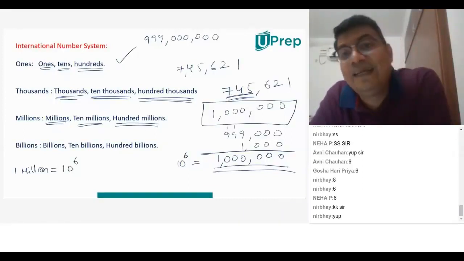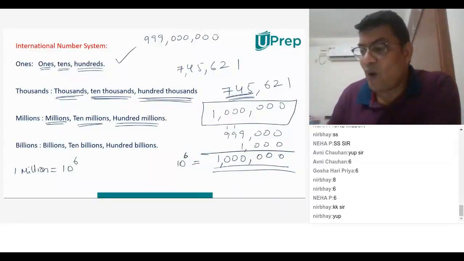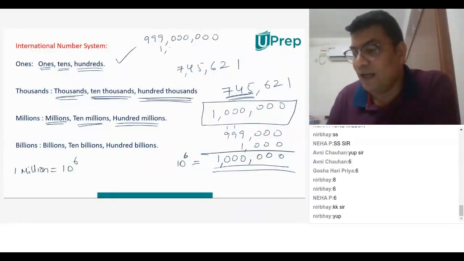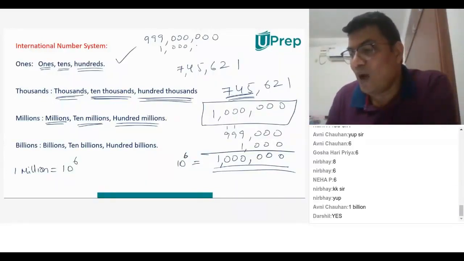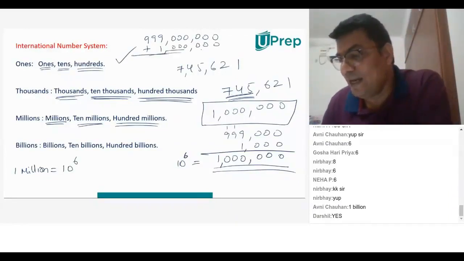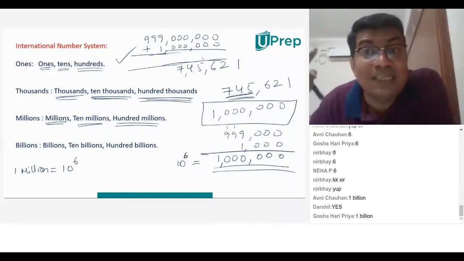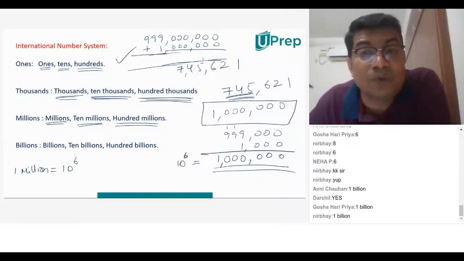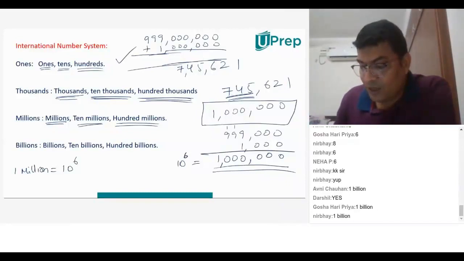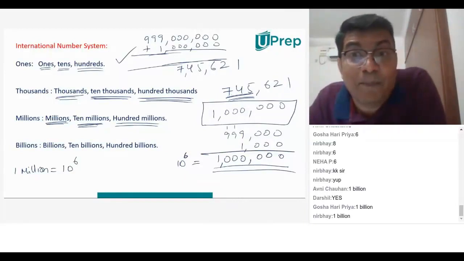Now for this 999 million, let me add 1 million to this. What happens? 999 million, the moment I add 1 more million, it will become 1,000 million. But 1,000 million, they don't call it 1,000 million.